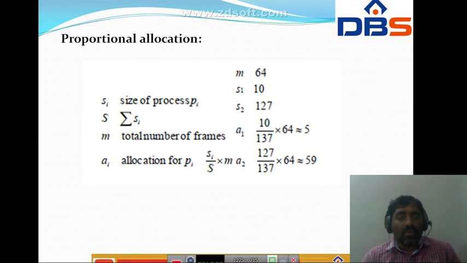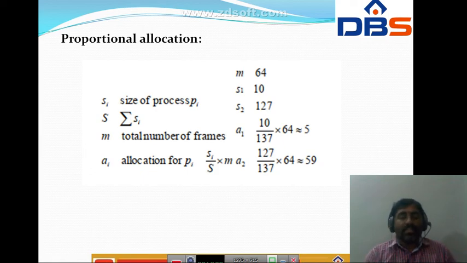Okay, so in this way we are going to allocate the number of frames to each process. Here the size of process P1 is 10 and the size of process P2 is 127. For process P1 the allocation is 5, for process P2 the allocation is 59. So this is the proportional allocation, that is, the allocation of frames.